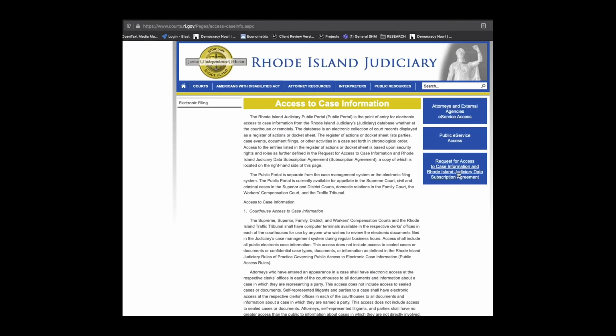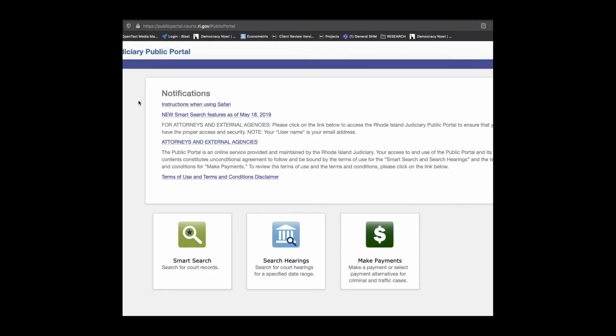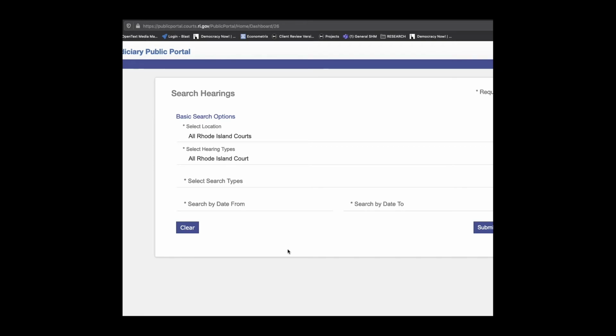We're interested in the nav buttons on the right hand side of the page, and most specifically the public e-service access is the button we want to use. Once we click on this, we're going to land on a page with all of the search buttons down at the bottom of the page, and again we want the middle option for search hearings.